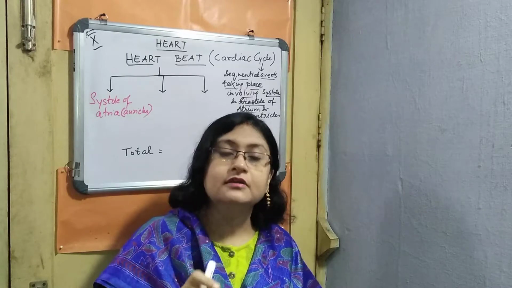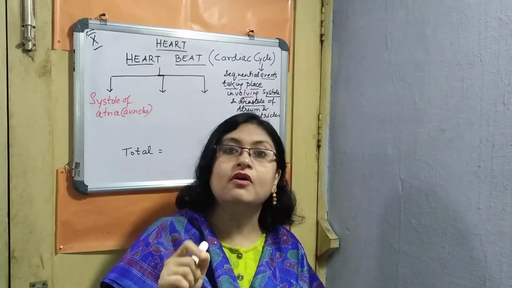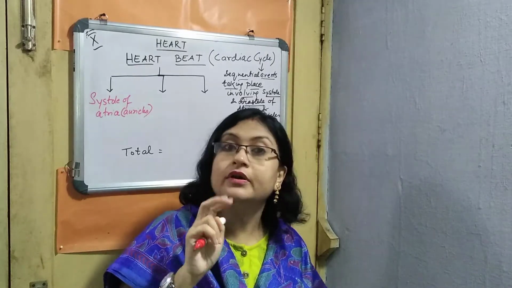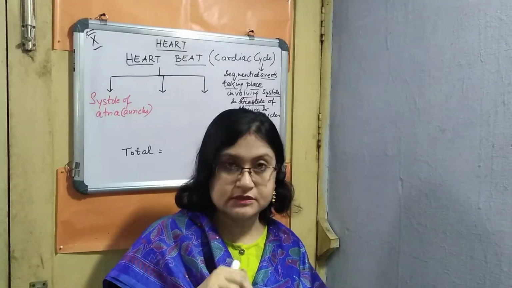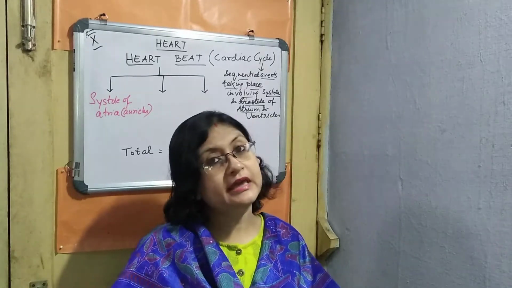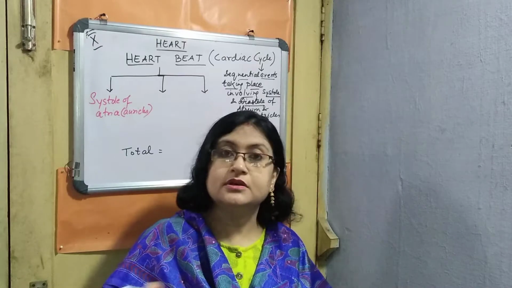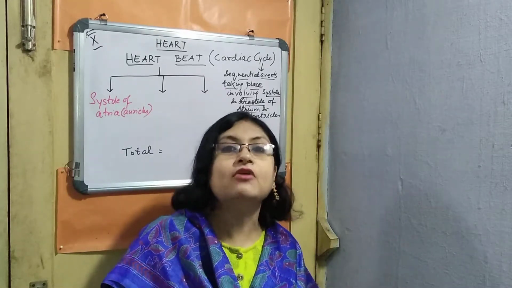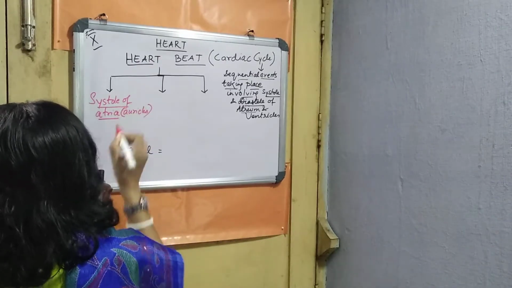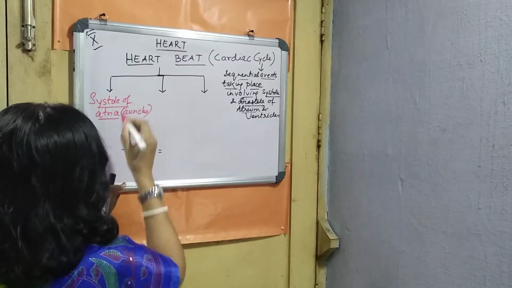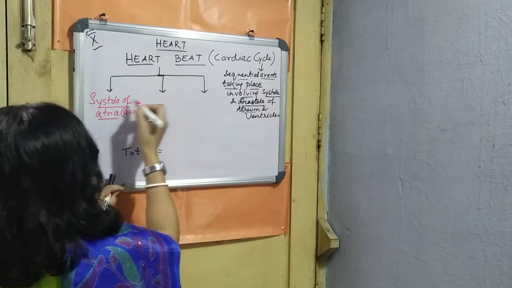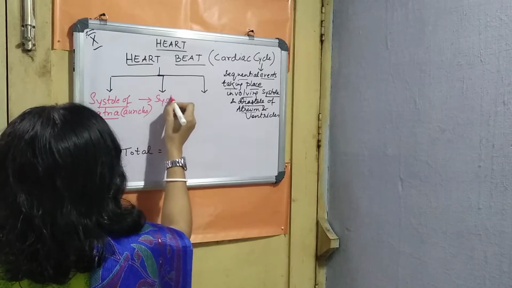All of you know the contraction or systole of atria. We are considering two auricles, so it is atria. You can say auricles, you can say atria; it means the same thing. No mistake will happen if you write auricles. So the systole of atria, or auricles, takes place, because of which the blood is going to the ventricles.